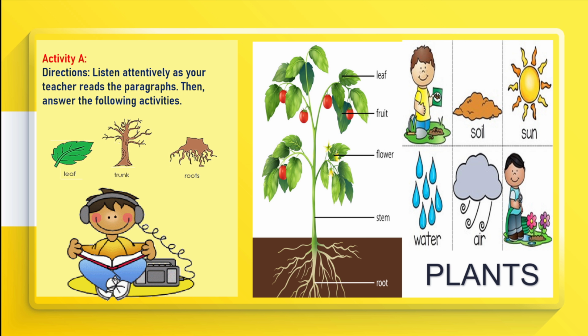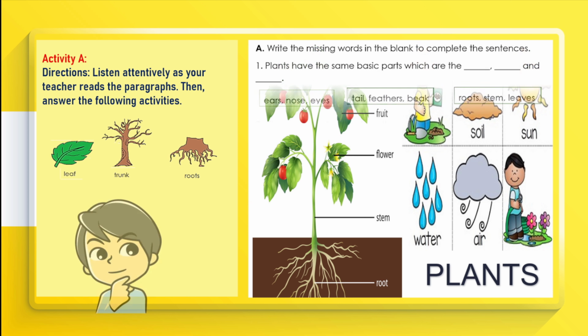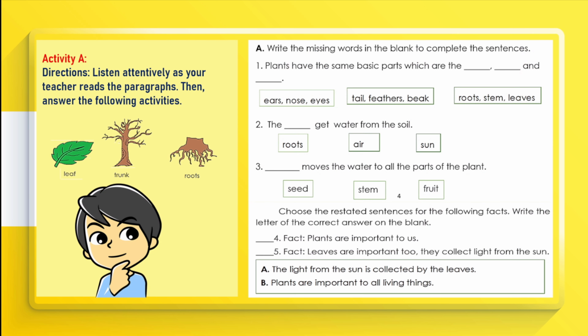Stem moves the water to all parts of the plant. Leaves are important too, they collect light from the sun to make their own food. Plants are important to us, we must take care of them. Write the missing words in the blank to complete the sentences. 1. Plants have the same basic parts, which are the blank, blank and blank.